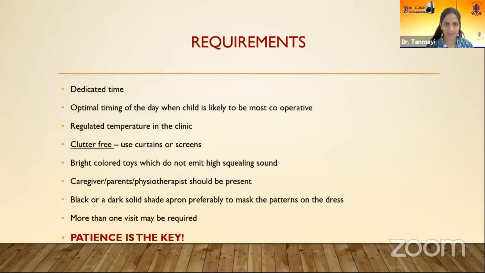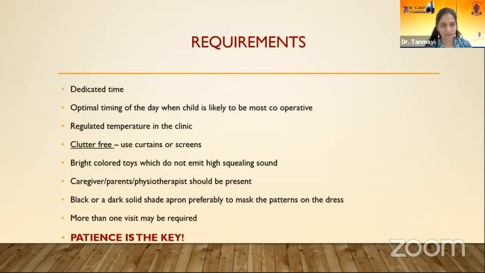Before we go to the actual assessment, we have to remember that these children, as the name suggests, are special needs children. So we have to take care of certain requirements. That is, keep a dedicated time slot for the examination, because it takes a lot of chair time to examine these children. Make sure that the timing of the day is optimal for the child and he is well fed and well rested to be cooperative for your examination. Keep the temperature in your clinic regulated. Keep the clinic clutter free. You can use bright colored toys, but make sure they do not emit high squealing sounds.